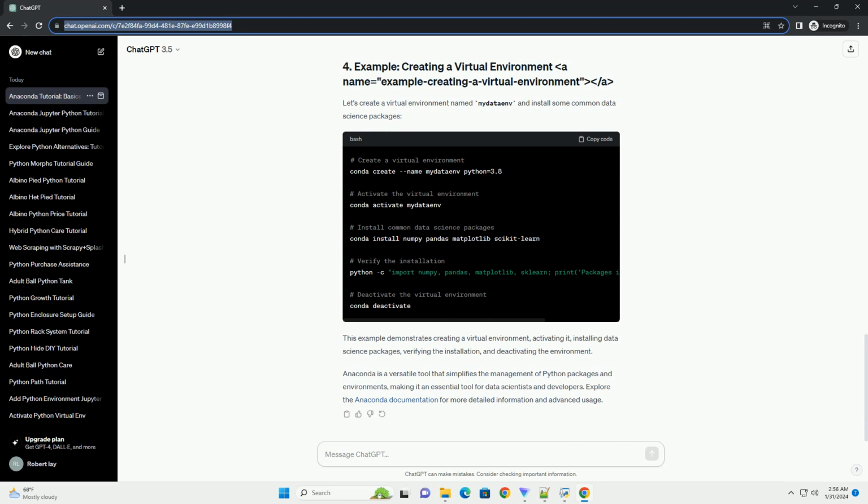This example demonstrates creating a virtual environment, activating it, installing data science packages, verifying the installation, and deactivating the environment. Anaconda is a versatile tool that simplifies the management of Python packages and environments, making it an essential tool for data scientists and developers. Explore the Anaconda documentation for more detailed information and advanced usage.